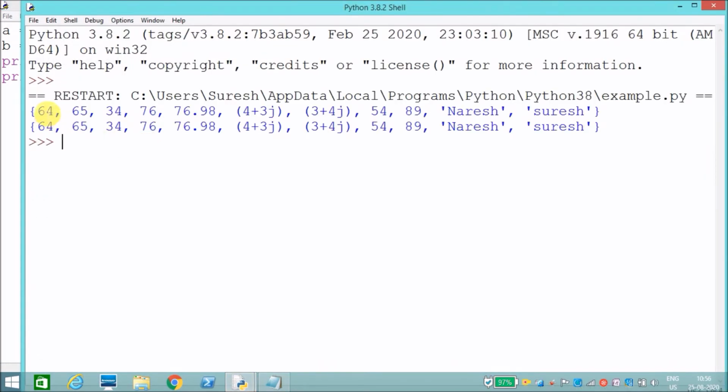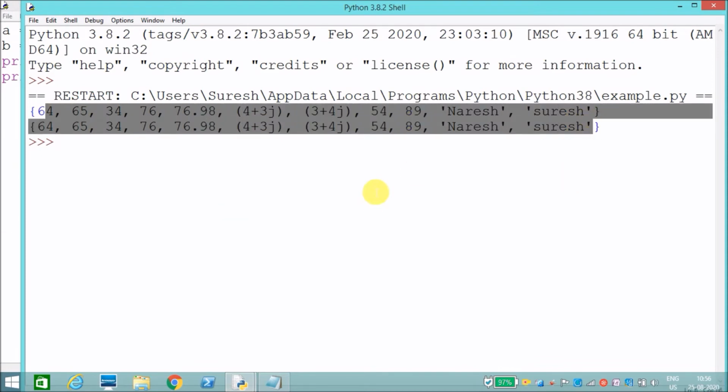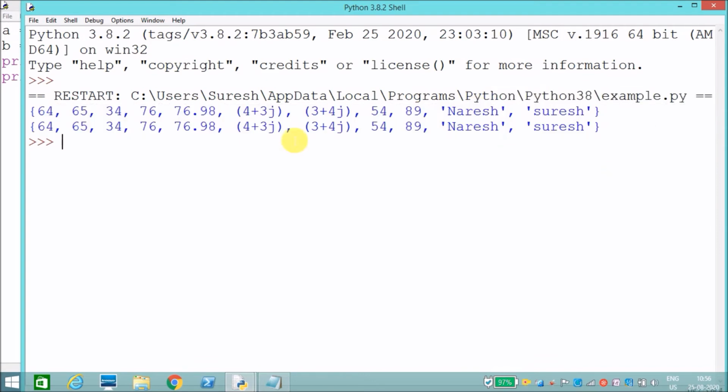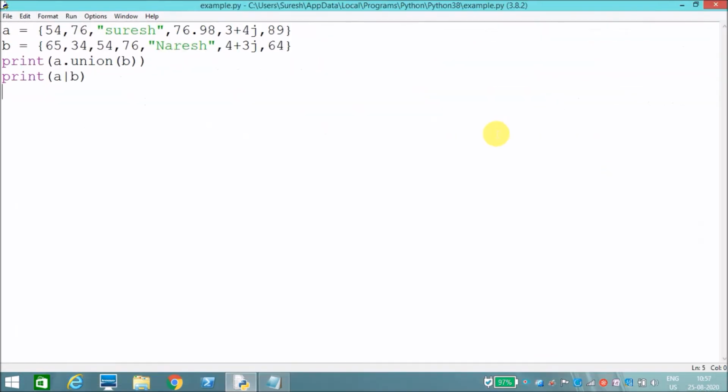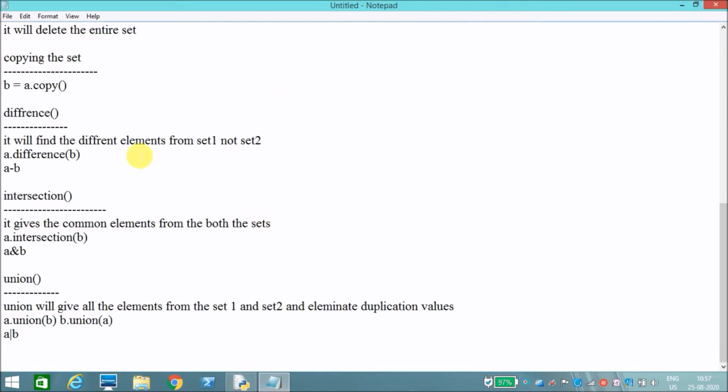Sorry, it has given the union of all the elements. Next method. You got it, right? Difference gives the difference elements from set 1, not set 2. Intersection gives the common elements. Union gives the combination of all the elements.